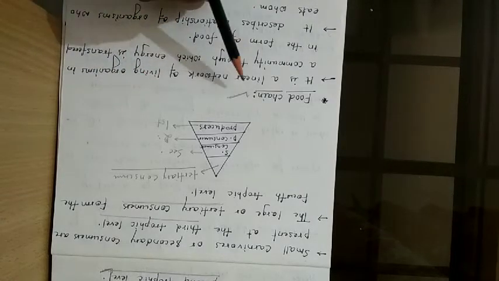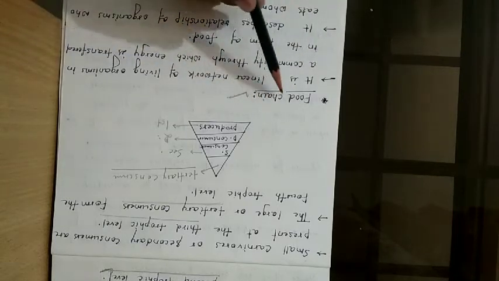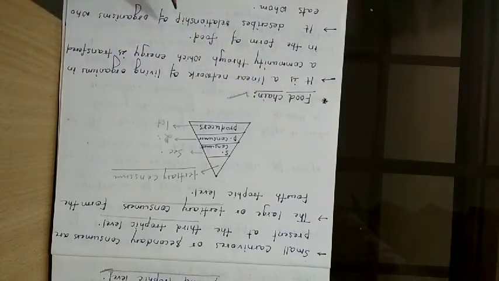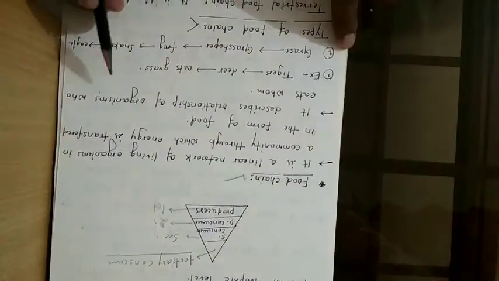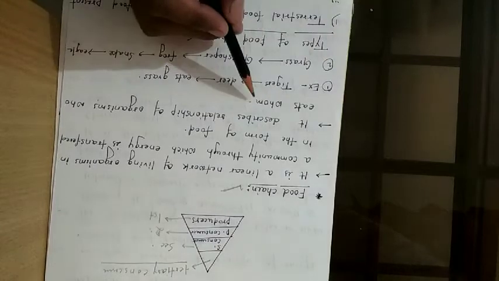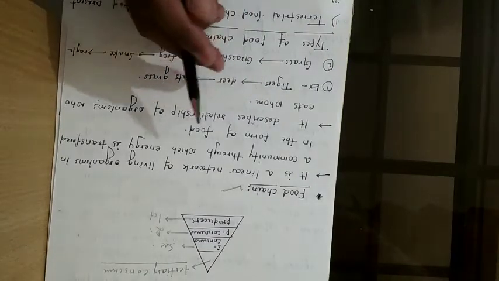So they form a chain and that chain is known as the food chain. It describes the relationship of the organisms, who eats whom, means who is eaten by whom.